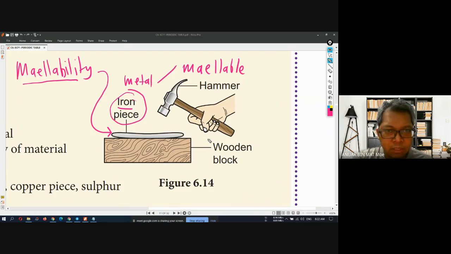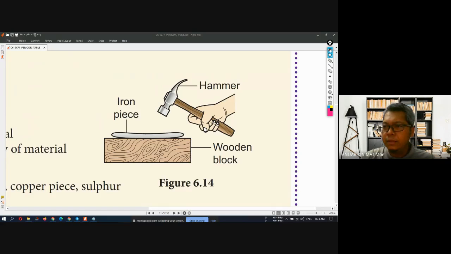Any shape you want. You want it to become square, sphere, round, triangle. You can turn the metal into any shape, but not with non-metal, for example carbon. Carbon, you cannot heat it and then turn it into shape. Okay. This is what we call malleability. Next one.